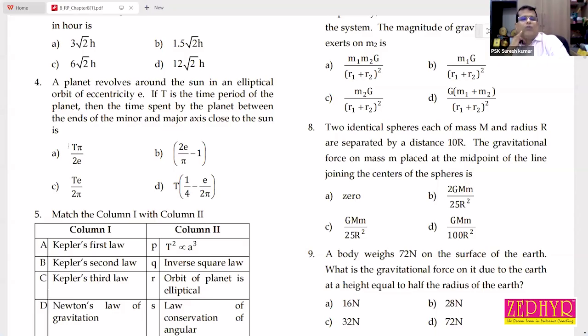All of you read the question once again. A planet revolves around the Sun in elliptical orbits, in accordance with Kepler's law, of eccentricity E. Eccentricity defines the nature of the orbit. T is the time period of the planet. To complete one revolution around the Sun, it needs a time T. Then the time spent by the planet between the ends of minor and major axis close to the Sun is.